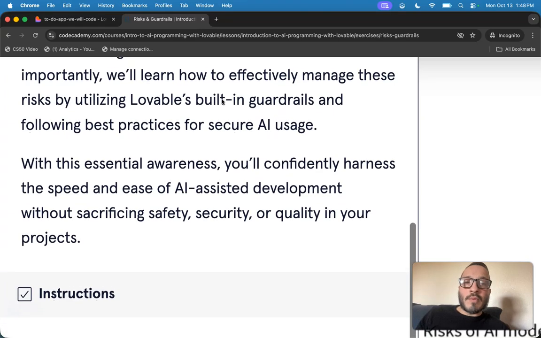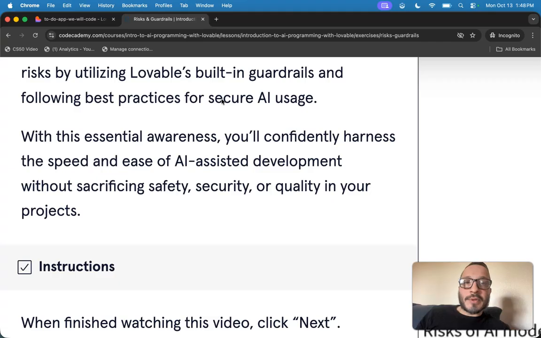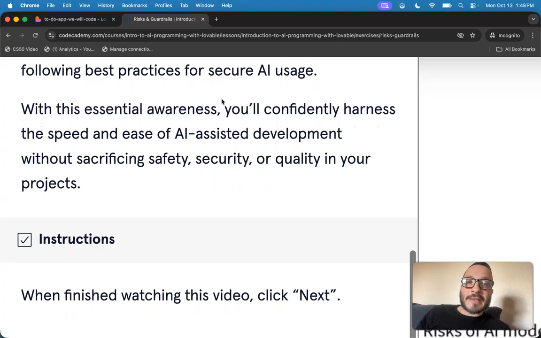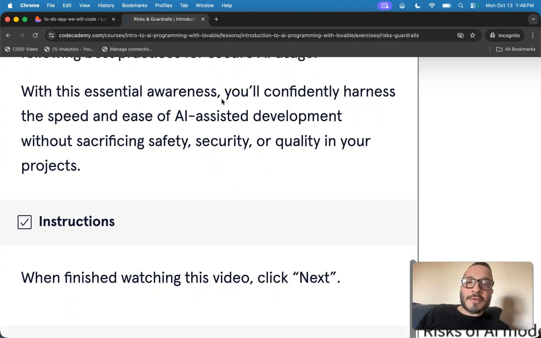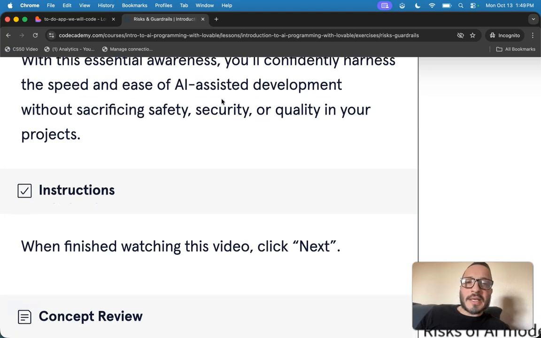More importantly, we'll learn how to effectively manage these risks by utilizing Lovable's built-in guardrails and following best practices for secure AI usage. With this essential awareness, you'll confidently harness the speed and ease of AI-assisted development without sacrificing safety, security, or quality in your projects.